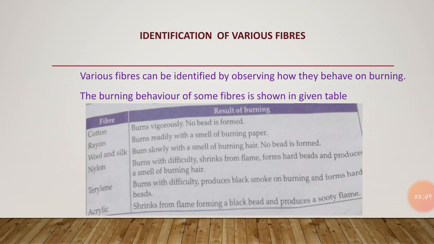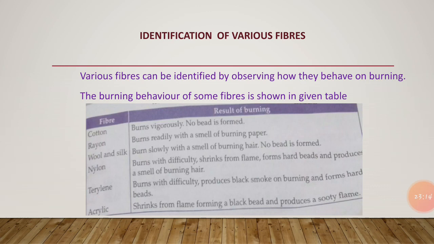There is one table given below that shows the burning behavior of different types of fibers. When we burn cotton, it burns vigorously and no beads are formed. Rayon, wool, silk, nylon, terylene, acrylic: their burning behavior is given below.